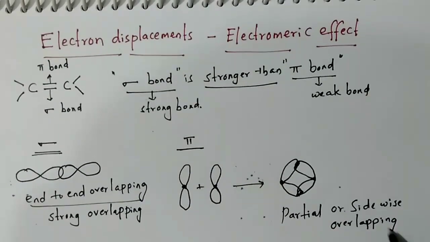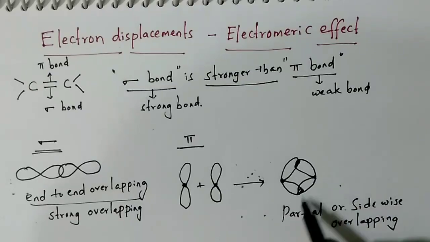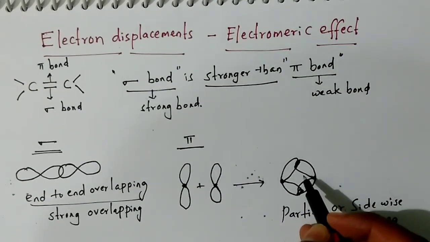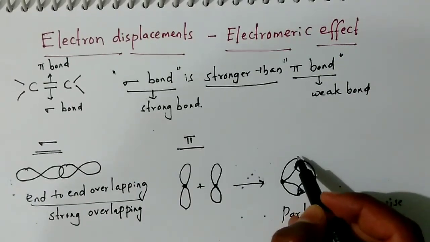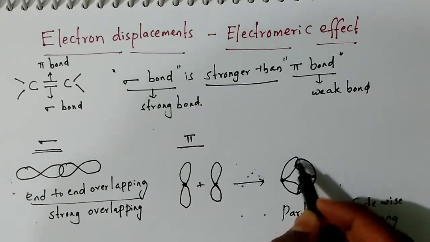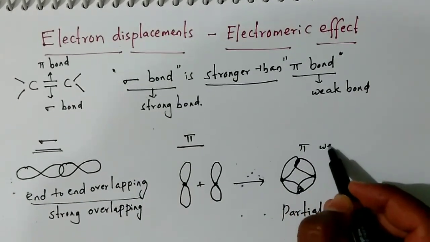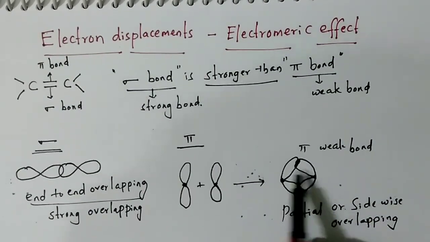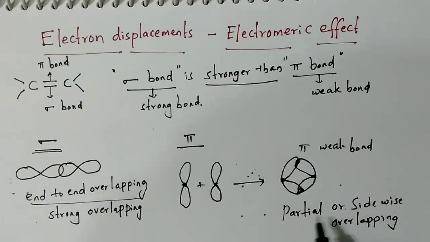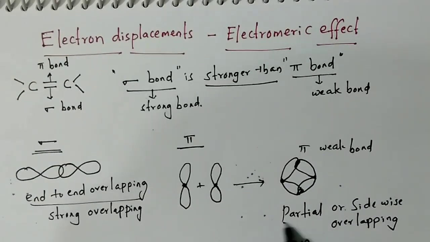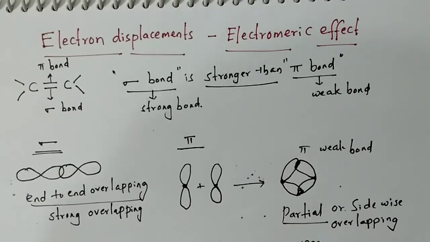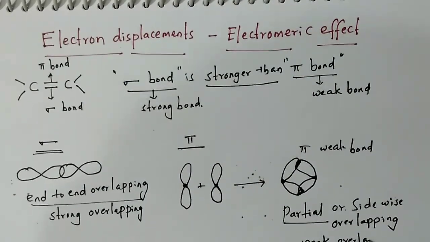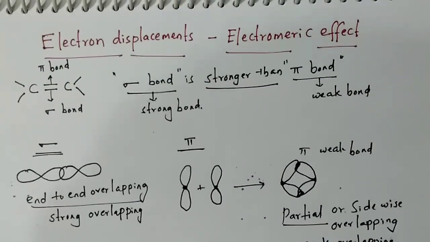As these orbitals are overlapping partially in a sidewise manner, the pi bond that forms is a weak bond. Why is the pi bond a weak bond? Because the overlapping is weak; partial overlapping is a weak overlapping. Understood?